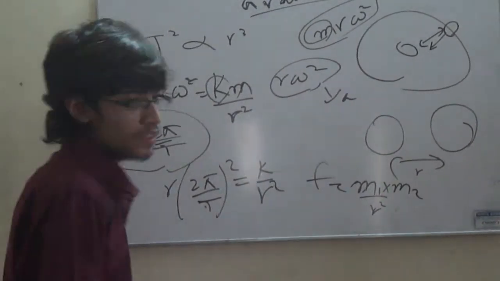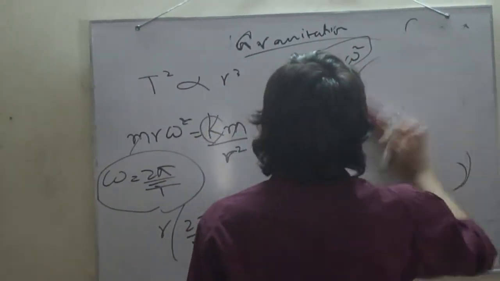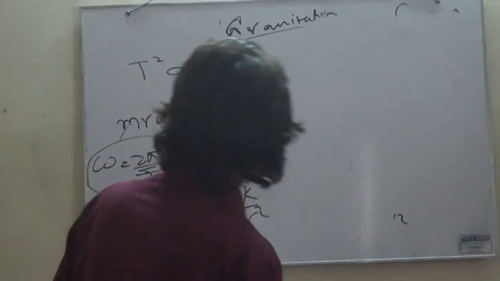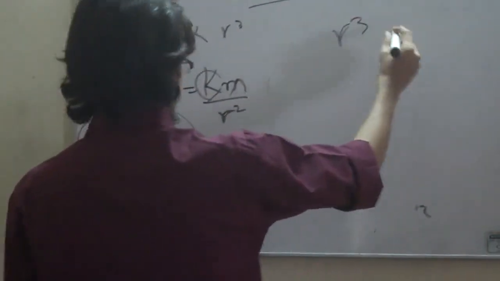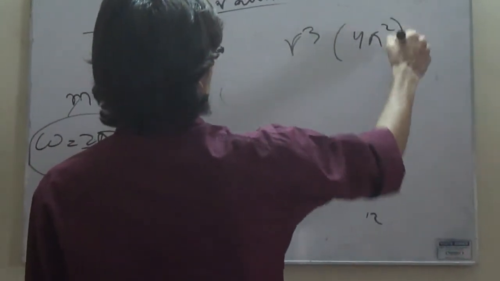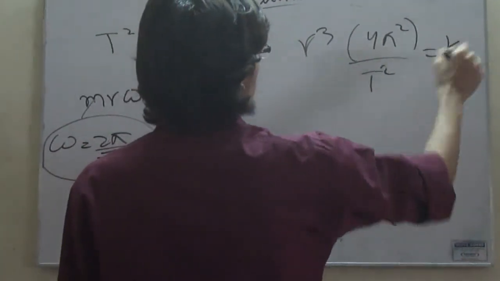I am just manipulating this: r cubed times 4 pi squared over T squared is equal to k.